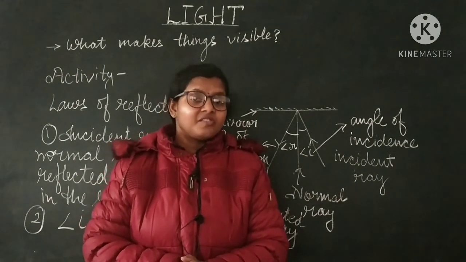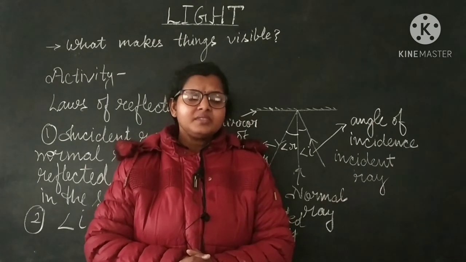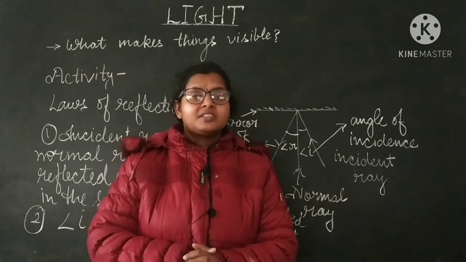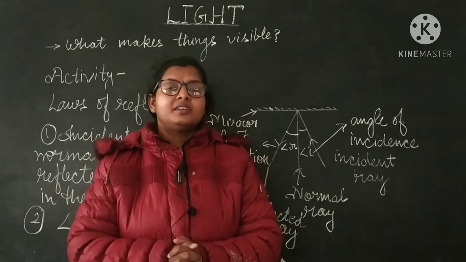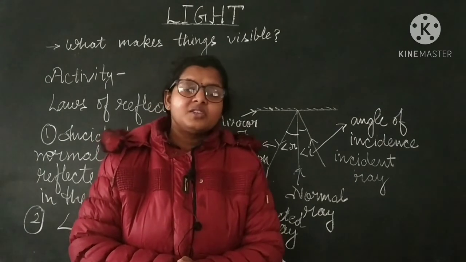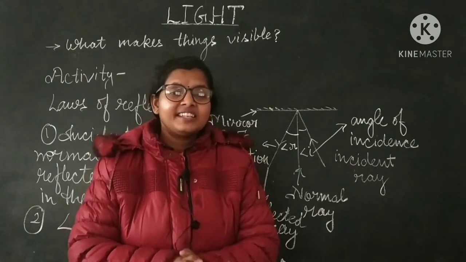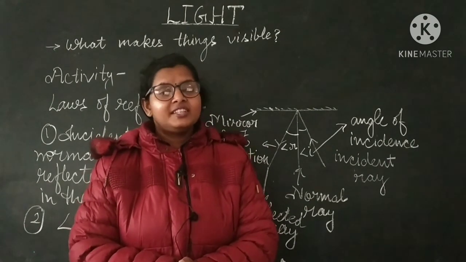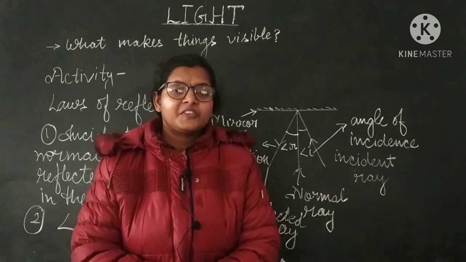Those things are visible to you. So light is the important term which is responsible for seeing, for your sense organ, the eyes, to work, and you can see this beautiful world with the help of your eyes. That was all about the laws of reflection.